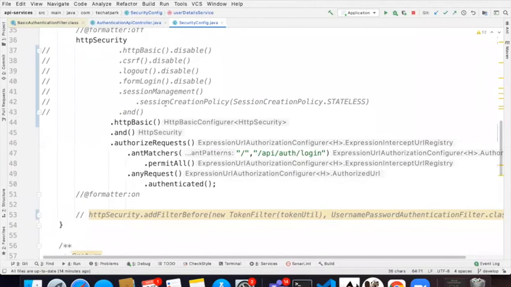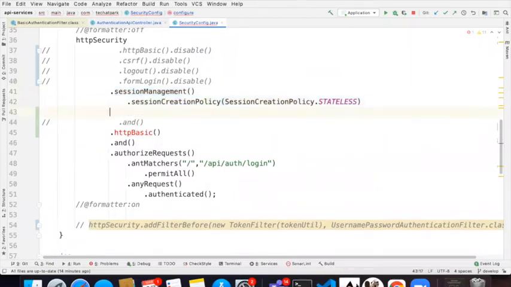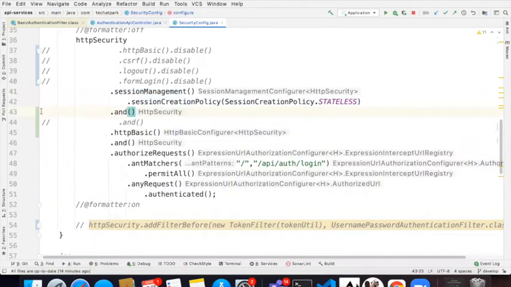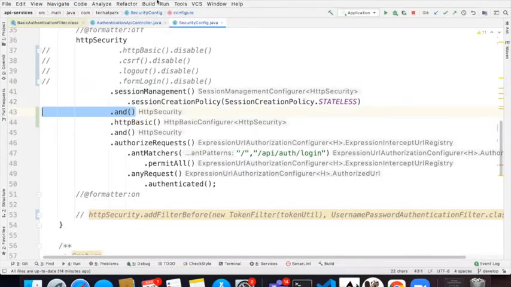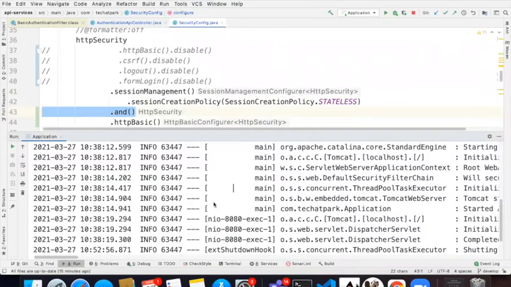So what I'm going to say is, for my session management, I want to make session policies stateless. And in IDEA, you have this problem. It will not do the hot deployment even with the dev tools that you have.